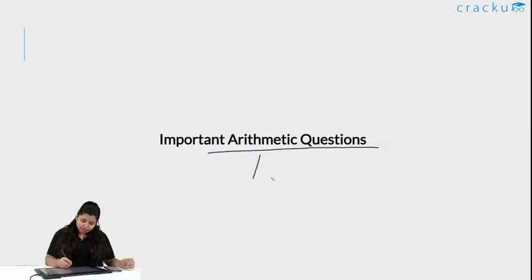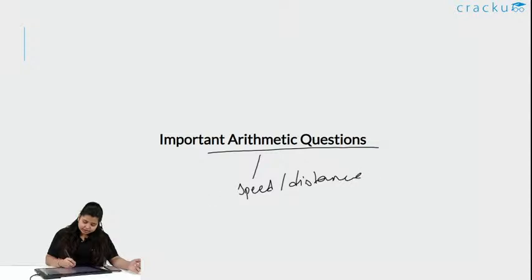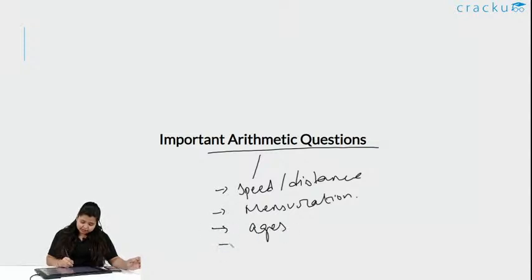They will be: first, speed and distance, the other will be mensuration, the problem with square and circles, ages, trains and riverboat.